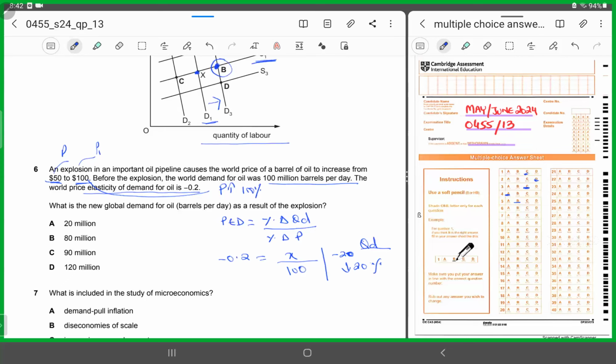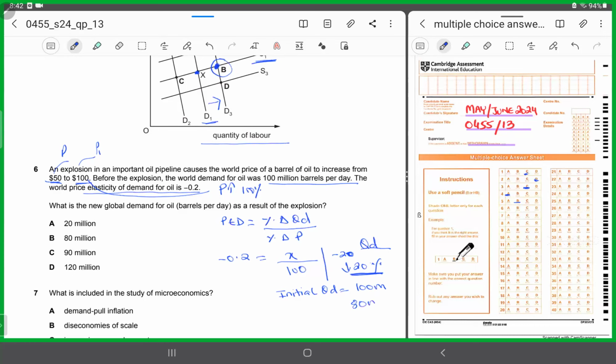Initially, what was the demand? Initial quantity demanded was 100 million barrels, right? Now, if there is a fall of 20%, the 20% fall of 100 million would be what? 80 million barrels.